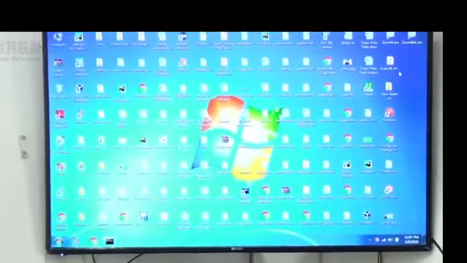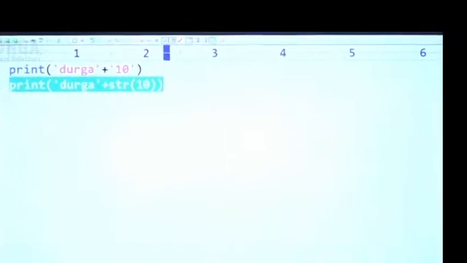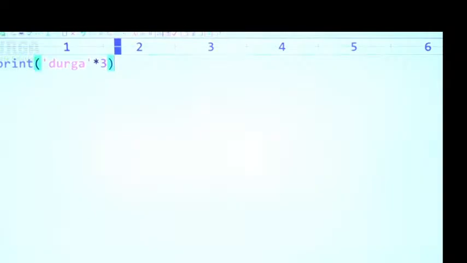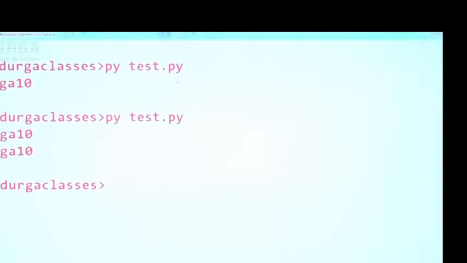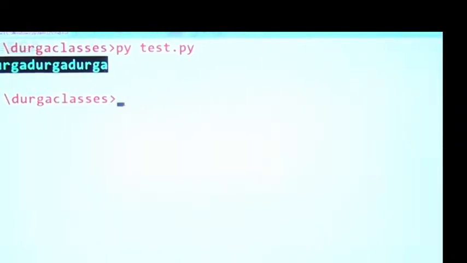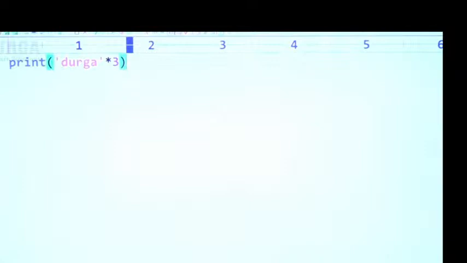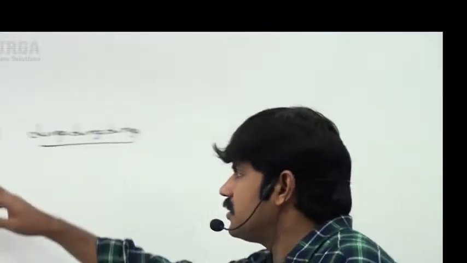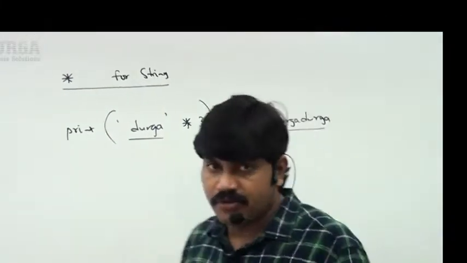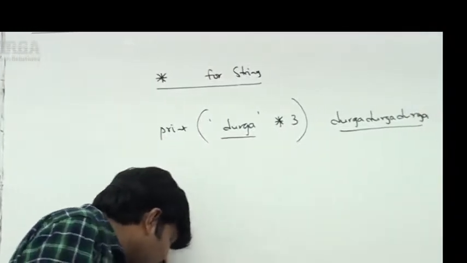Have a look once. If I take Durga into 3 like this, what answer are we going to get? Durga 3 times like this we are going to get. So repeat this string how many times? 3 times. Then this is the answer we get. Clear, right?